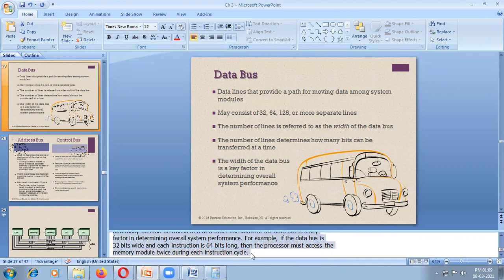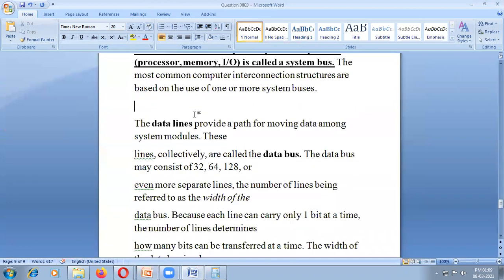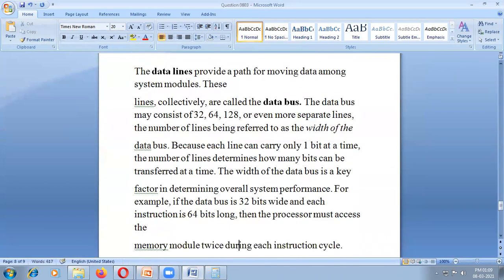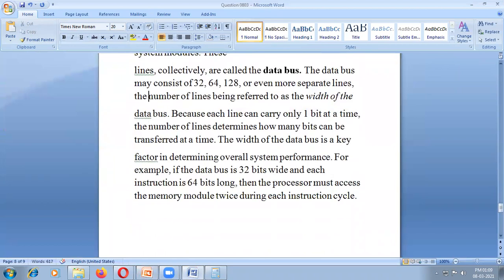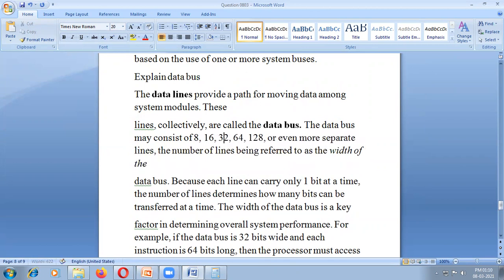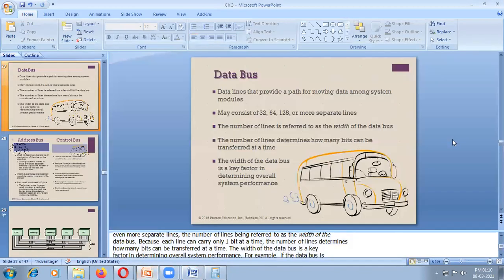Explain the data bus: you can write many sizes starting from 8, 16, 32, 512, 1024 and going on, based on the bus size you have.